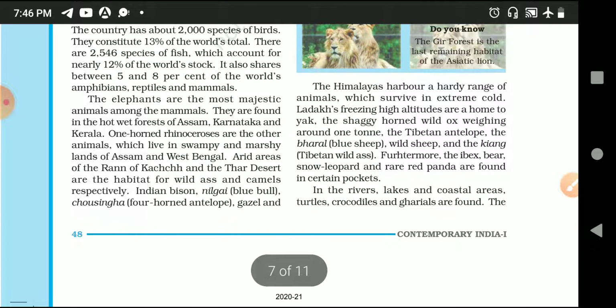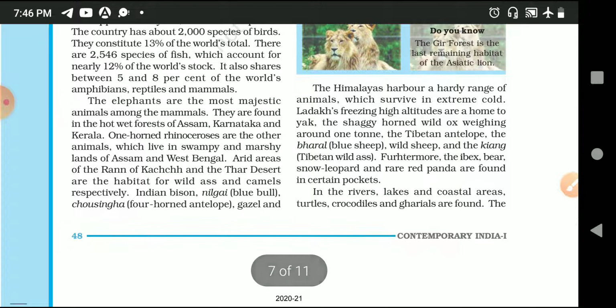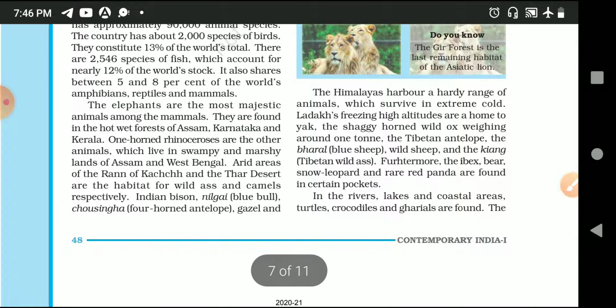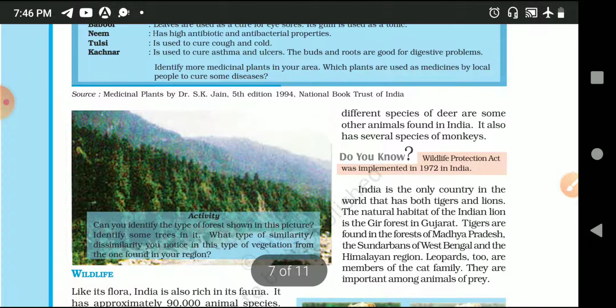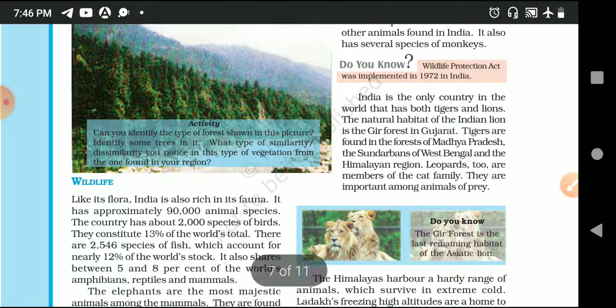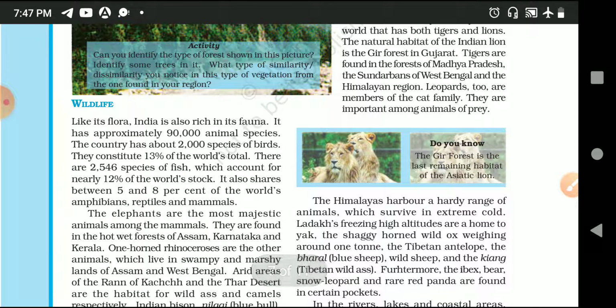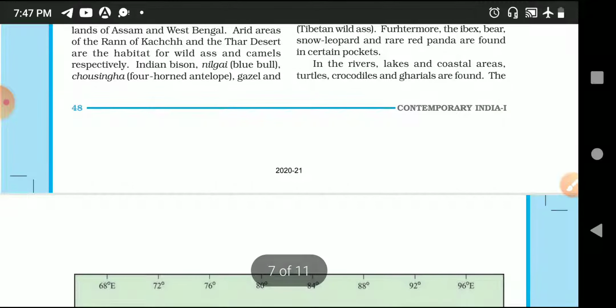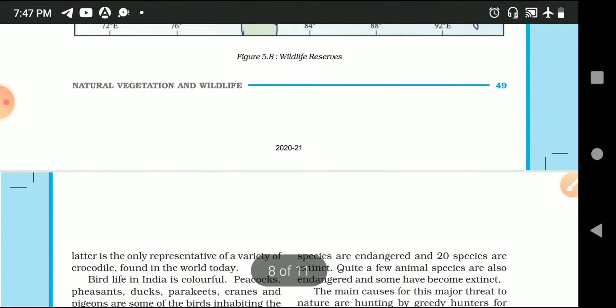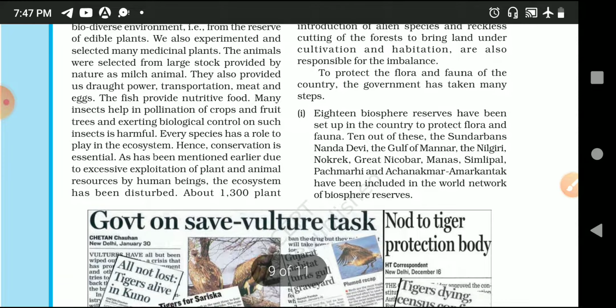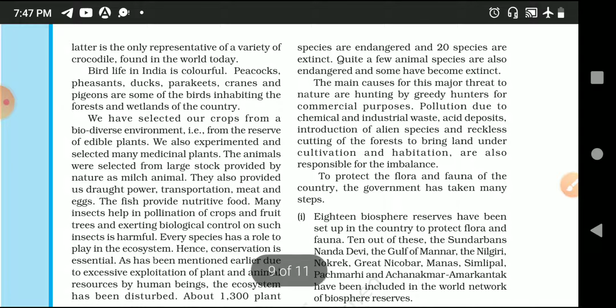To protect the flora and fauna, the government has taken the following steps. It is very natural that we have to protect these animals and our biosphere. The things taken up by the government should be implemented by us also. So let us begin with it.